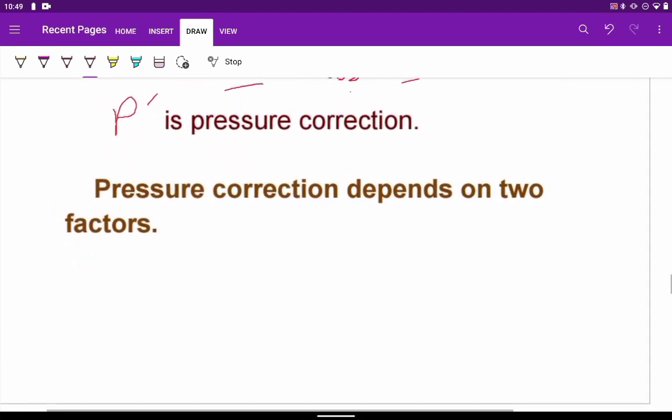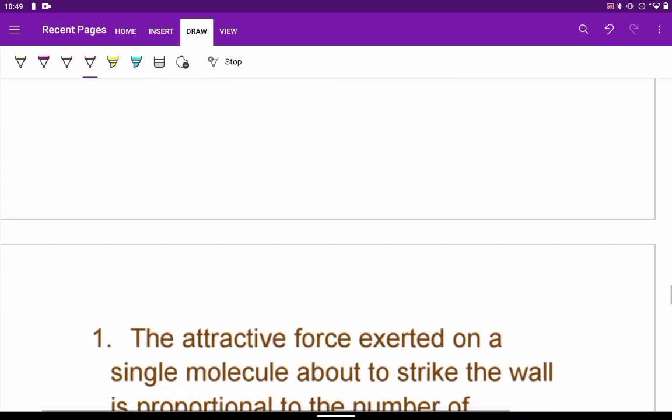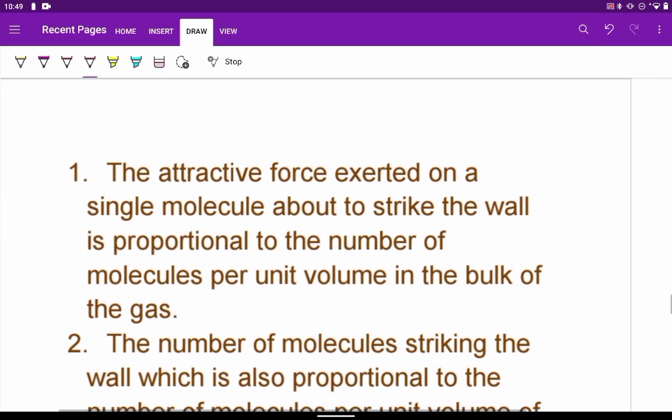The pressure correction also depends on two factors. First one is the attractive force which is exerted on a particular molecule which is about to strike the wall. So the molecule wants to strike the wall with some momentum, the other molecules are pulling it away. This attractive force which is exerted on the single molecule which is about to strike a wall will decide the pressure correction.